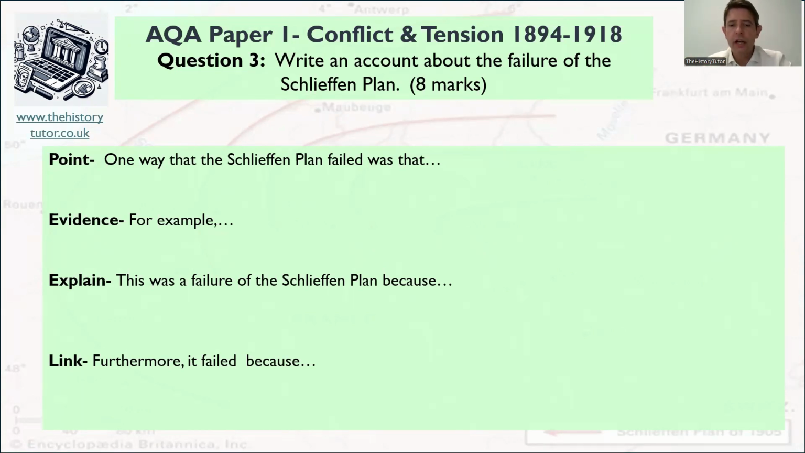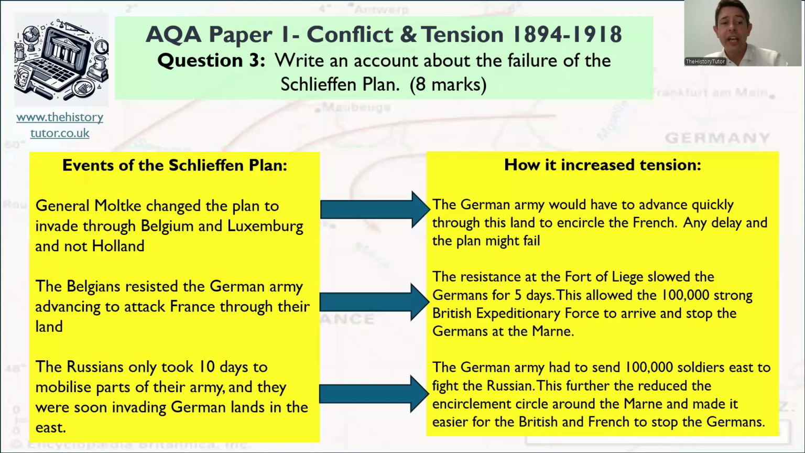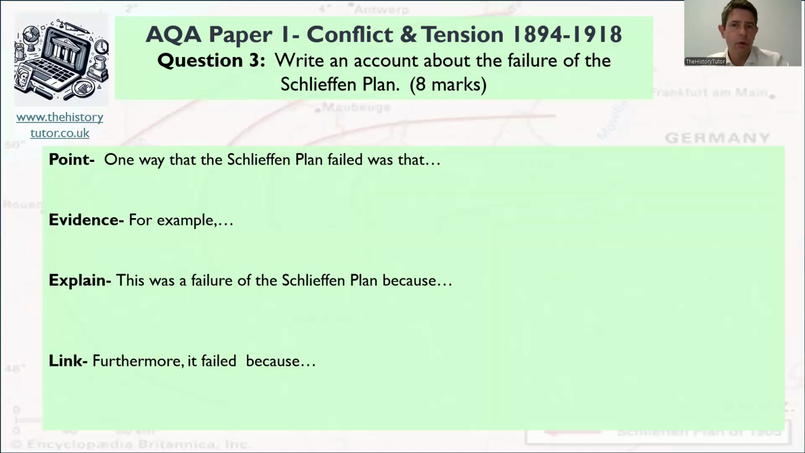So obviously early events were changes to the plan or Belgian resistance. Pick an early event and it does meet that narrative writing account response. So choose the first thing you think is a failure and then we're going to explain the consequence of it. So write your idea now. What's your first point going to be?